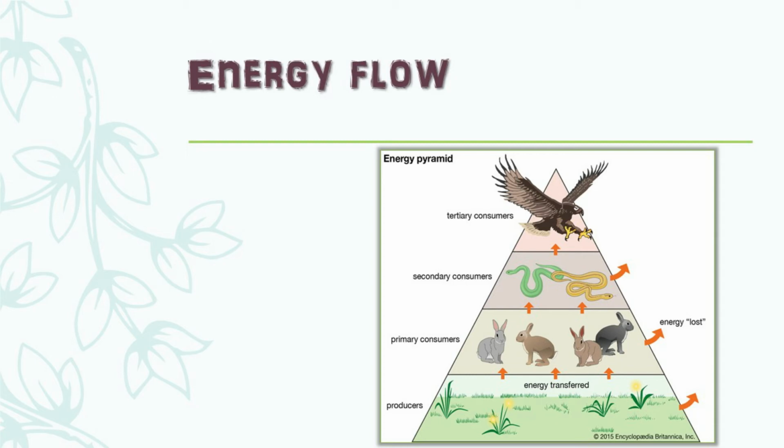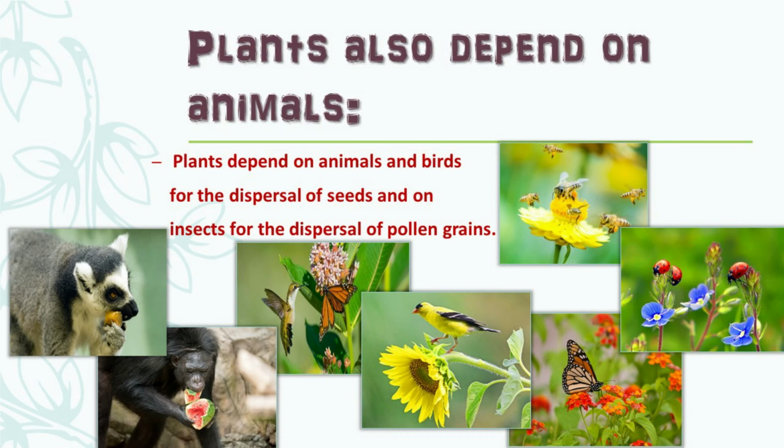Well, this was all about the food chains and food webs. Students, do you know plants also depend on animals, like for the dispersal of their seeds and for the pollination of their pollen grains? Many animals such as monkeys and lemurs scatter the seeds of the fruit far away from the parent plant whenever they eat it.